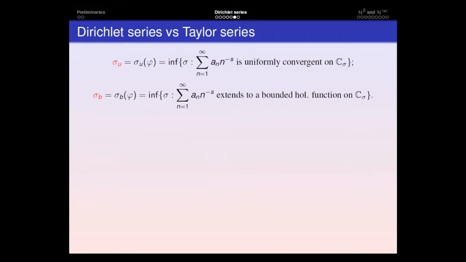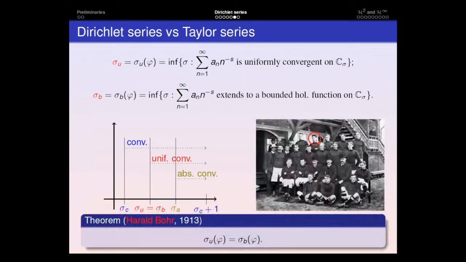Okay, so I was saying that this relation between the abscissae is not difficult to prove. The first non-trivial result in this context is related to another abscissa that we can define, which is the boundedness abscissa, defined as the infimum of the sigma for which the series is bounded in the corresponding half plane C sigma. The first non-trivial result, proved by Harald Bohr in 1913, states that the uniform convergence abscissa and the boundedness abscissa coincide, they are actually the same.